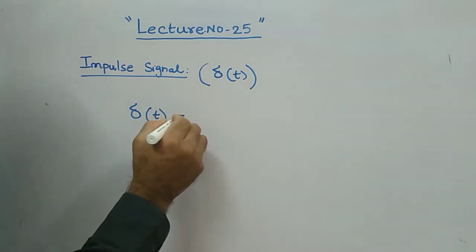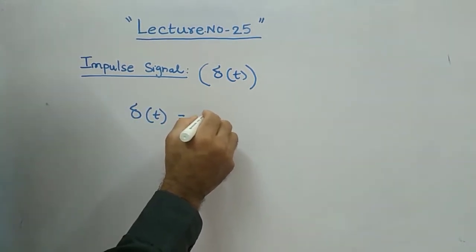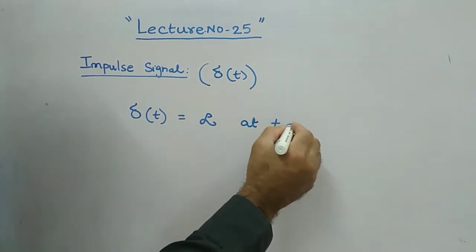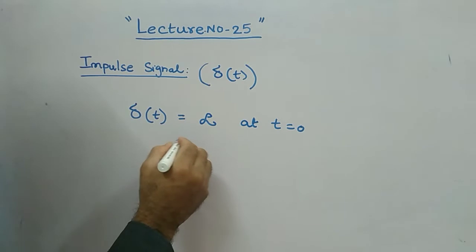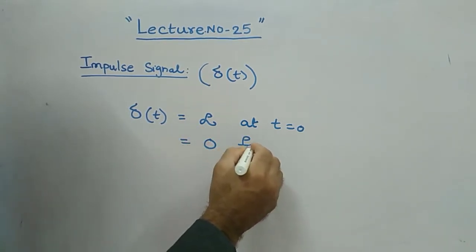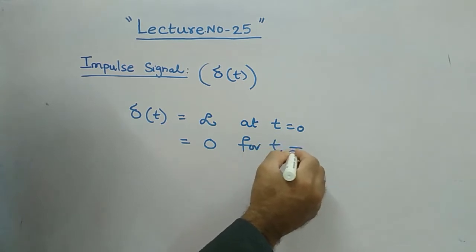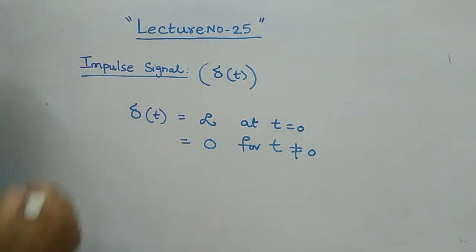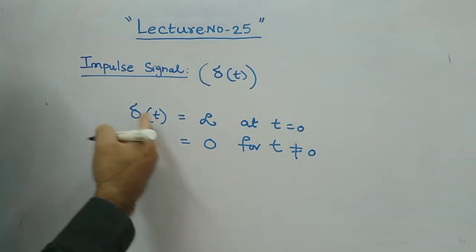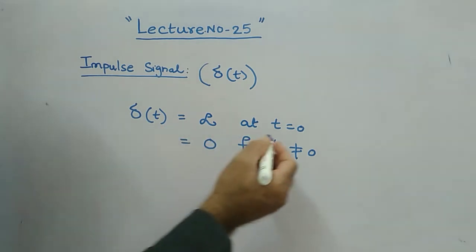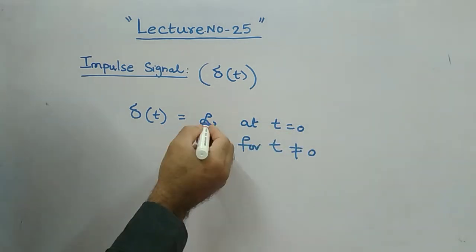Delta of t is equal to infinite at t equal to 0, and it is 0 for all values of t not equal to 0. This is the mathematical definition of delta of t, the impulse function or impulse signal. It means that at t equal to 0, it has infinite magnitude.